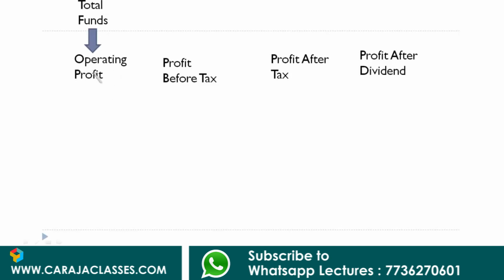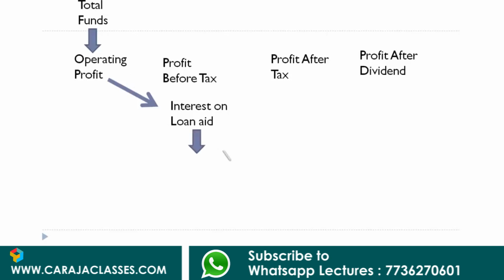So only this operating profit will be able to enable the business to pay interest on loan, right? Because this operating profit is before interest on loan. PBT is after interest on loan. So between these two, there lies an element called interest, and that interest can be serviced only out of operating profit. So this is the profit that has been earned for paying the lenders also. So operating profit only is available for paying interest on loan.